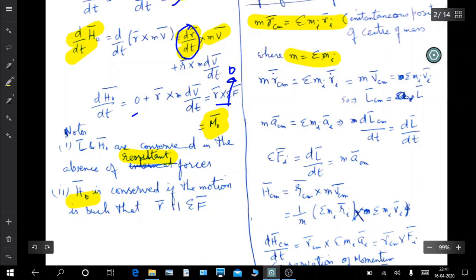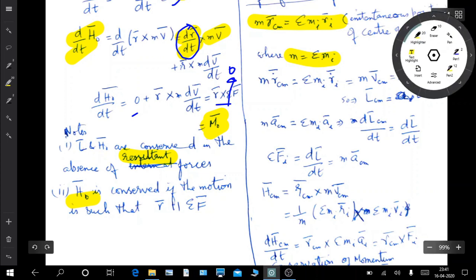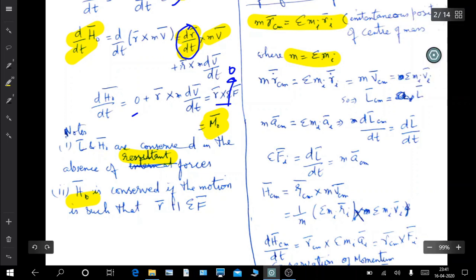Now the rate of change of this center of mass, m r dot cm is equal to sigma mi ri dot, and r dot cm is equal to vcm.